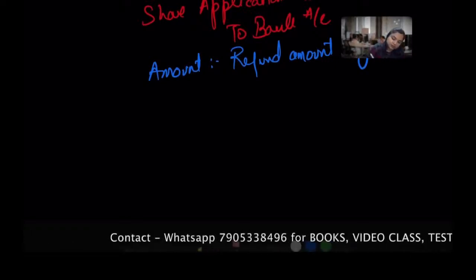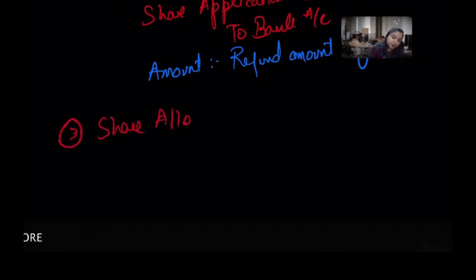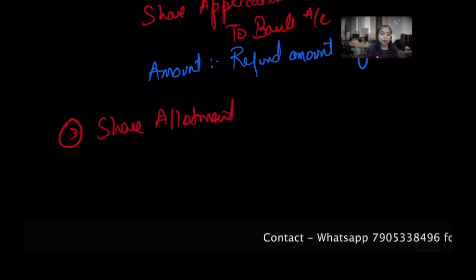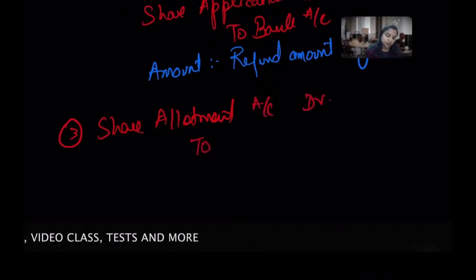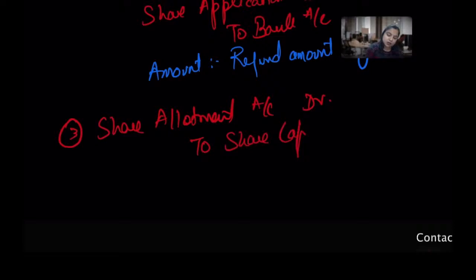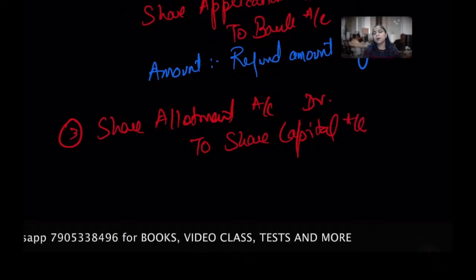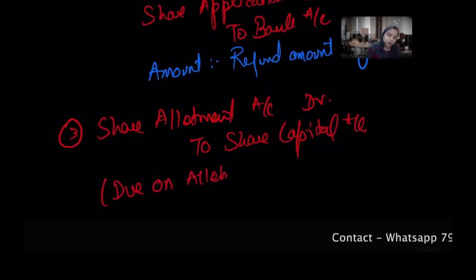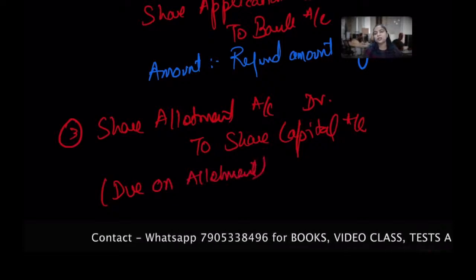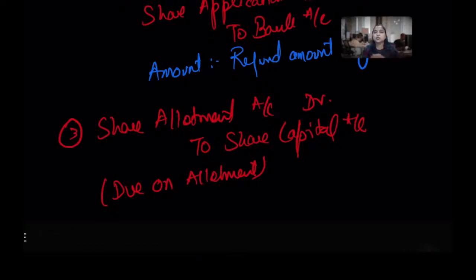So the third one is share allotment. Hope you are getting satisfied and not memorizing anything. It's my humble request, try to understand. To share capital, satisfied? Why share capital? Because it's against my capital. For me it is going to be capital. So whatever amount is due on allotment will be shown here. You can write a narration that being the allotment money is due in respect of allotment of X number of shares of rupees 10 each, or 2 each, 3 each, whatever the amount.